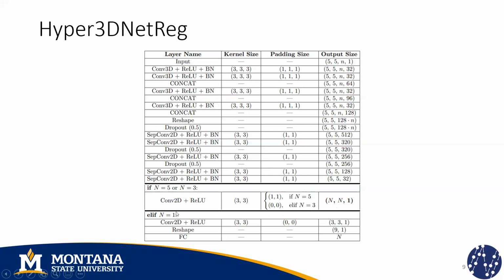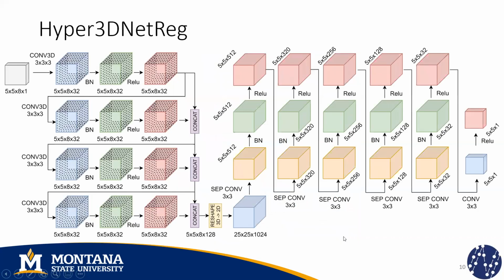And finally, if we want a single output value, we use this previous convolution layer. The output is 3 by 3 by 1. We reshape it into a vector of 9 elements, and then we apply the fully connected layer, which is basically a neuron with 9 inputs and just 1 output. And I have an example here that will help us to visualize the architecture of the network.